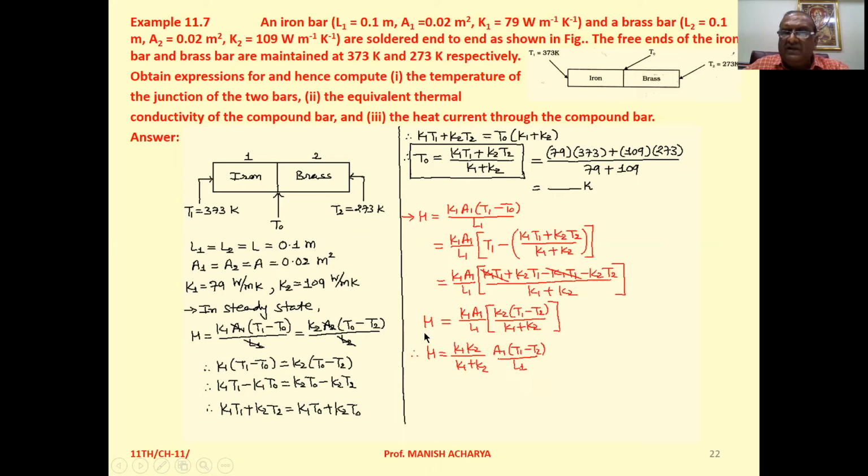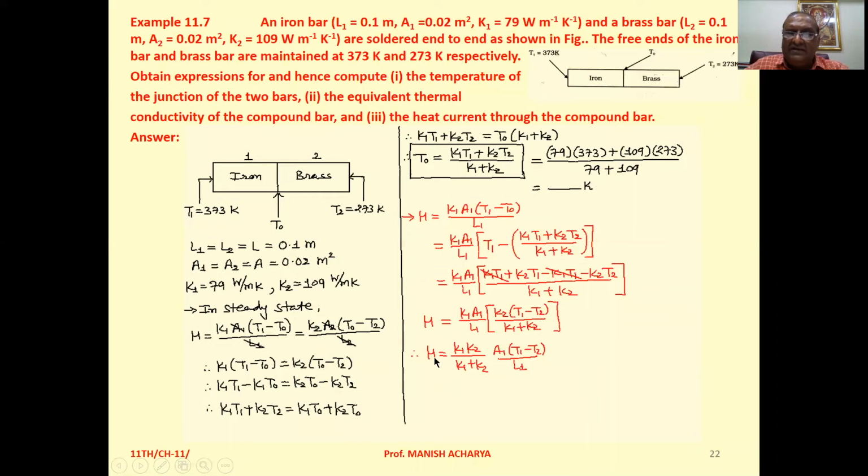So we can write H equal to K1 A1 upon L1 into bracket. Now in numerator take K2 common. So K2 into (T1 minus T2) upon K1 plus K2.